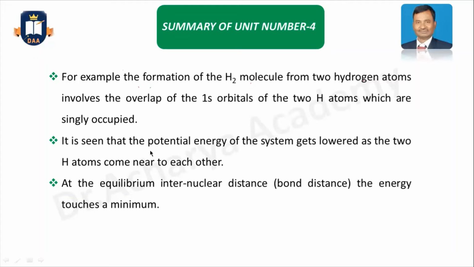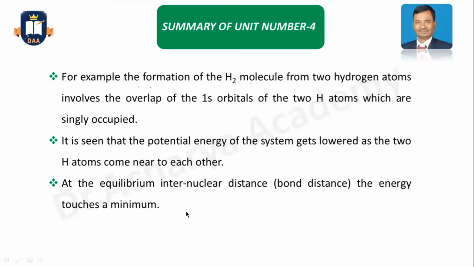And in that way, the potential energy of the system gets lowered. That means when overlapping is happening, the potential energy will be lowered, and it will favor the formation of the molecule from atoms, in this case the hydrogen atoms. At the equilibrium, the internuclear distance, which is called the bond distance, the energy touches a minimum.